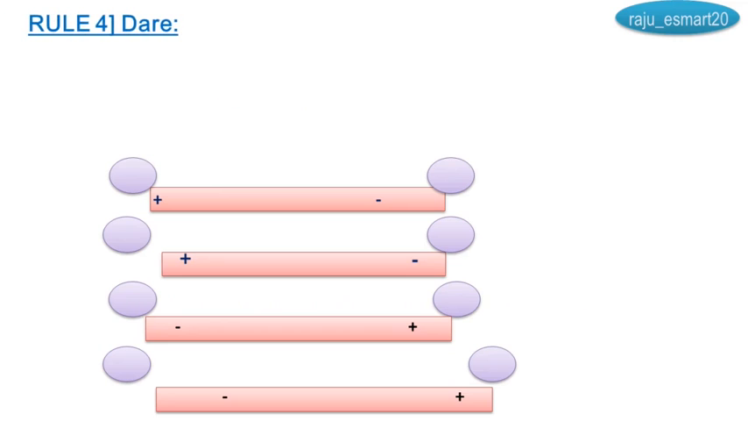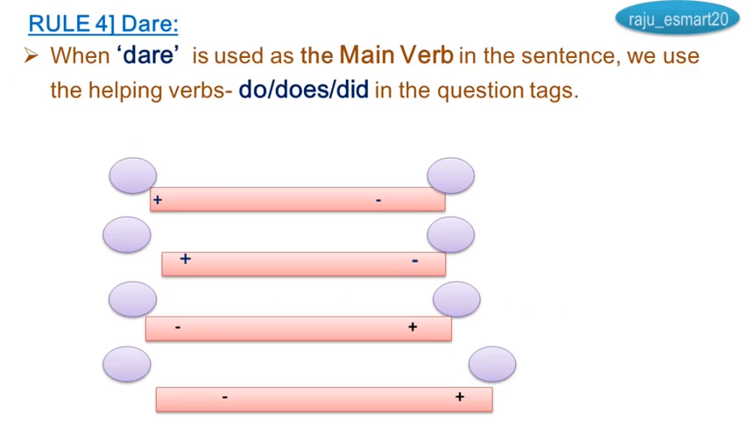Rule number 4, dare. When dare is used as the main verb in the sentence, we use the helping verbs do, does, did in the question tags.